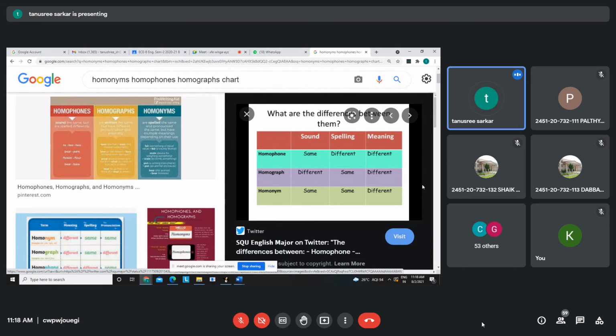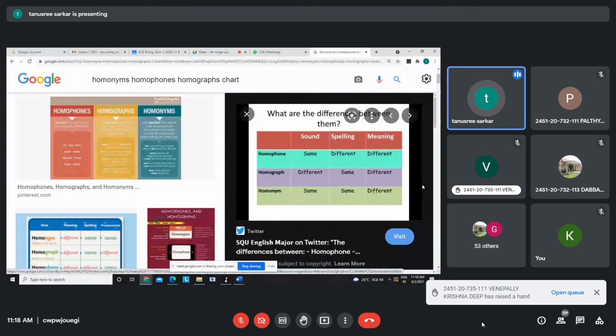Whenever we are discussing homophones, homographs, and homonyms, we mean pairs of words. Homophones are words which have the same sound, different spelling, different meaning.